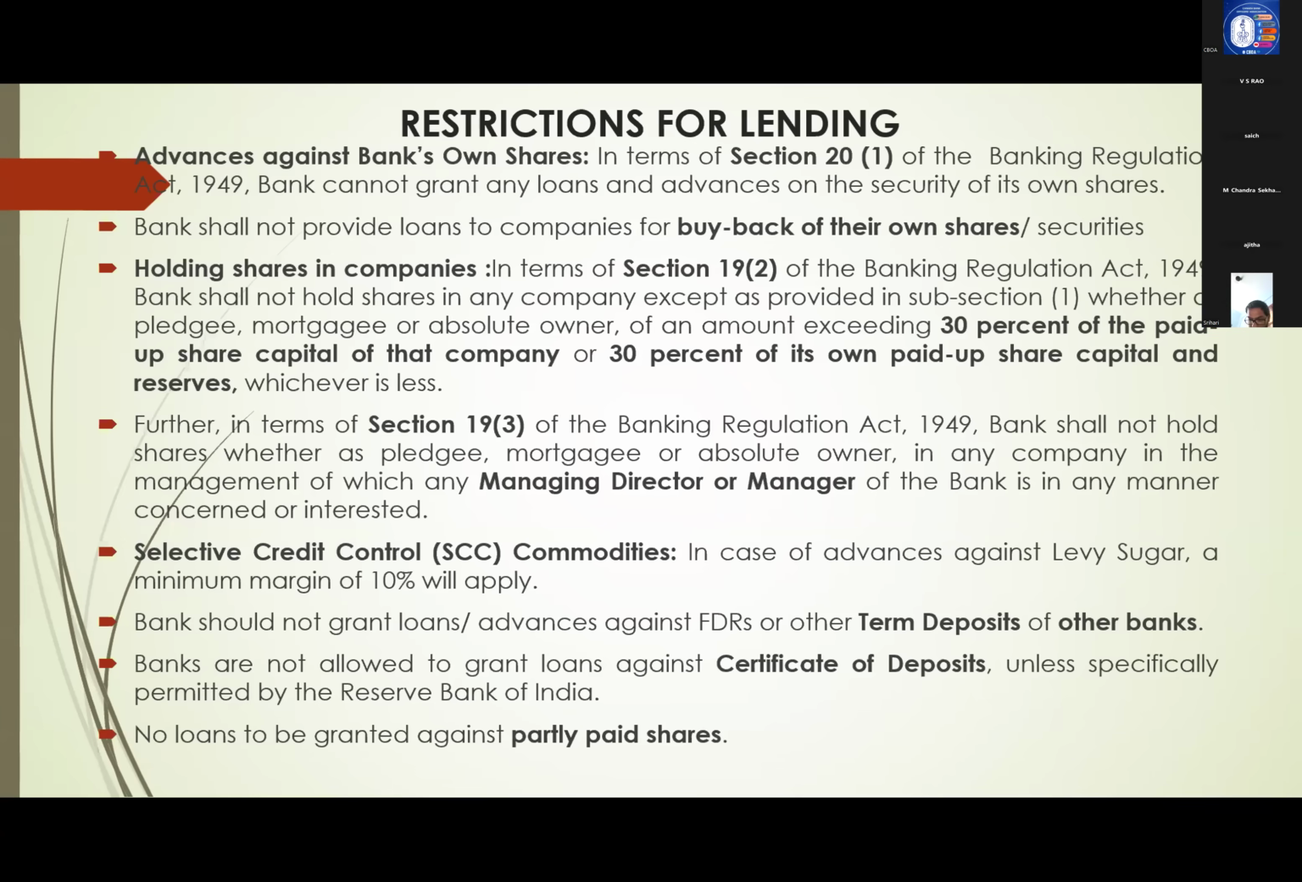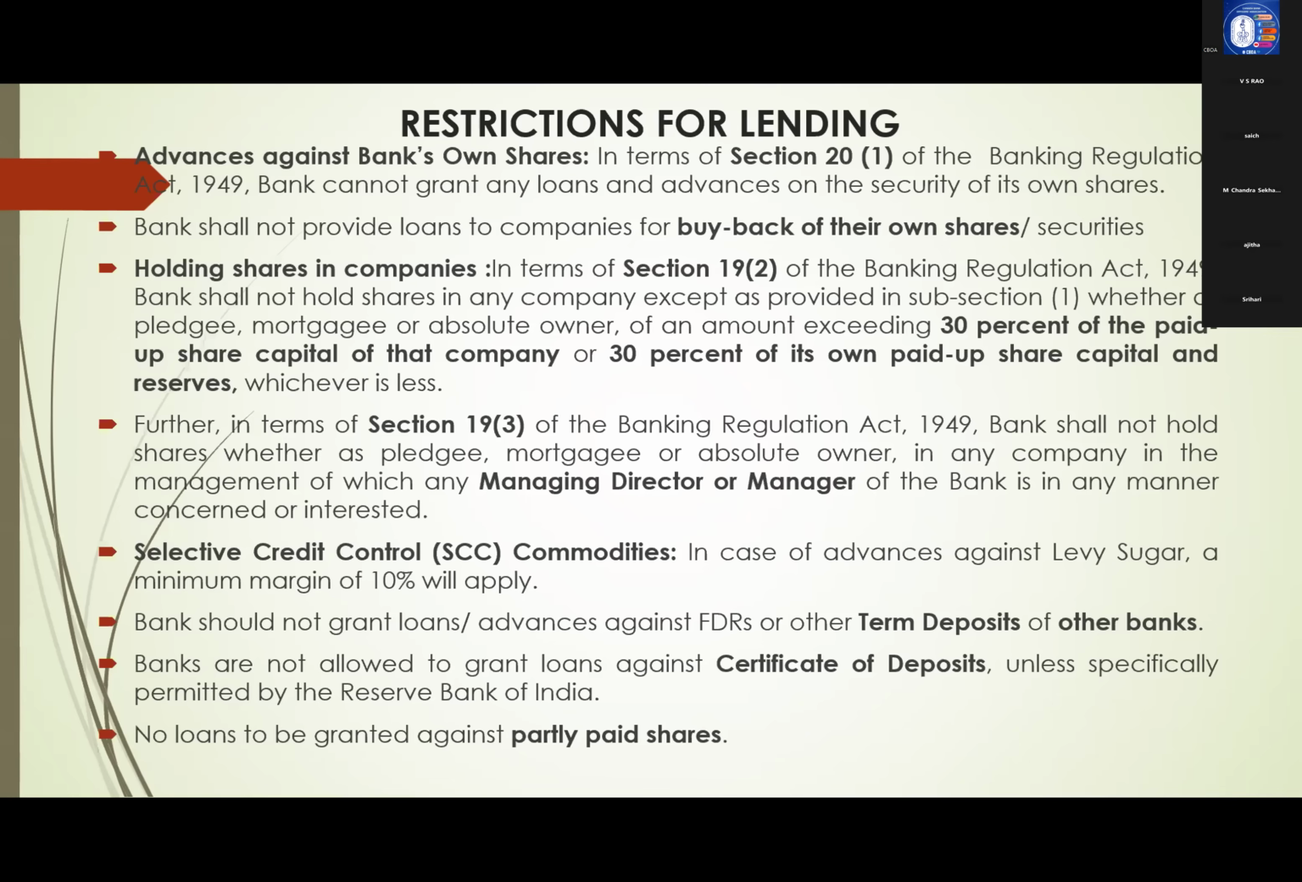Section 19.3, whenever our people have worked, we should not take over. That is another one. Selective credit control. SCC, selective credit control means, for essential commodities, if you lend liberally, people will keep them in godowns and create artificial scarcity. To avoid that, selective credit control has come into existence. Reserve Bank of India has implemented this. That means don't lend liberally against essential commodities so that they will not keep them in godowns.